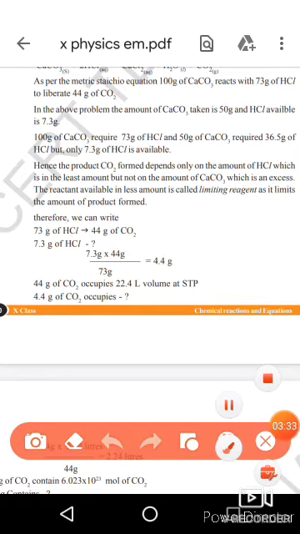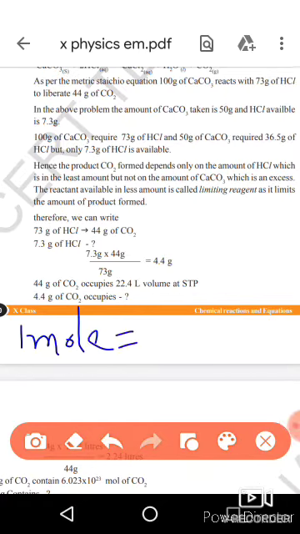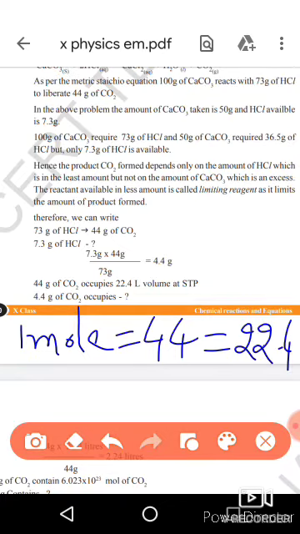At the same time, one mole of gas occupies 22.4 liters. So 44 grams of CO2 occupies 22.4 liters, and 4.4 grams means 2.24 liters directly.